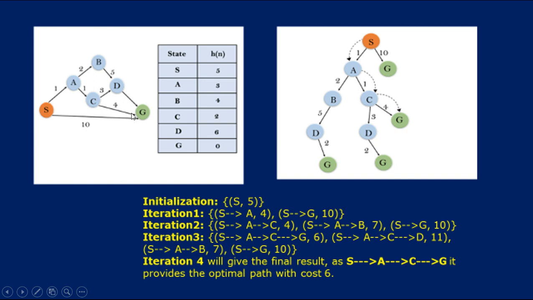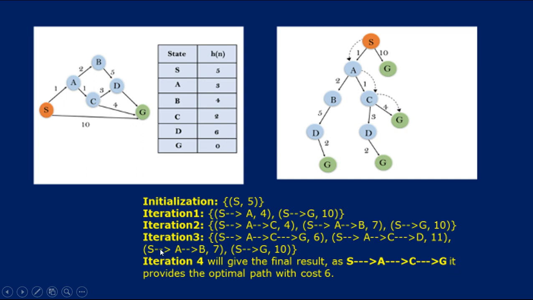Then 5 plus the G value, which is 0, we get 6 for S A C G. The same way S A C D: S to A 1, A to C 1, that is 2, C to D 3, so 5, plus the D value 6, it is 11.